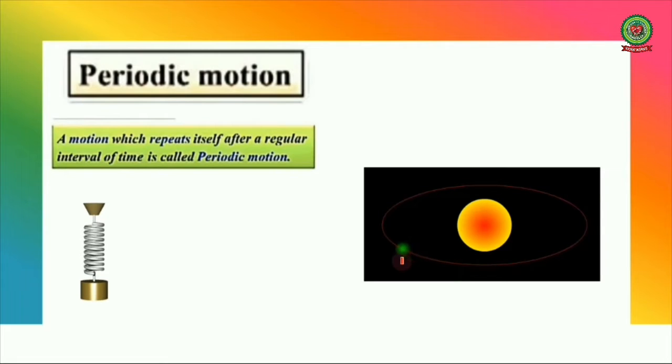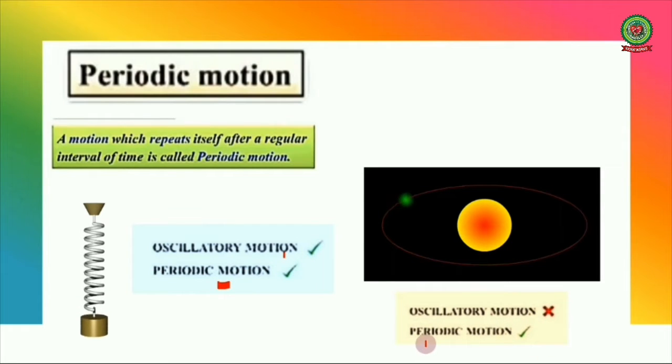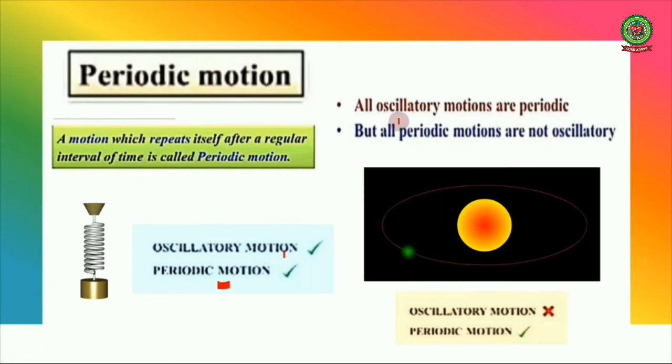Now here one thing you have to observe: there is one more motion which we have just done, the oscillatory motion. The basic difference in these two motions is that this type of motion is oscillatory, but it is also periodic. On the other hand, this motion is periodic but it is not oscillatory, because the earth is not moving to and fro or back and forth around the sun. Thus we can say that all oscillatory motions are periodic, but all periodic motions are not oscillatory.